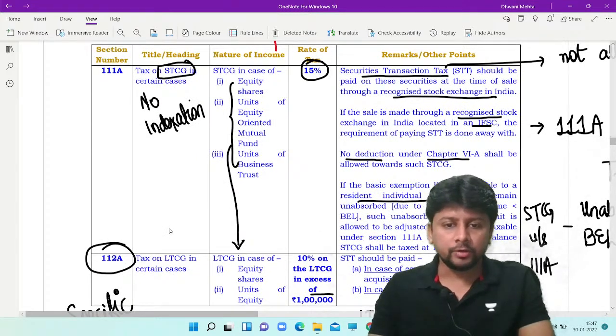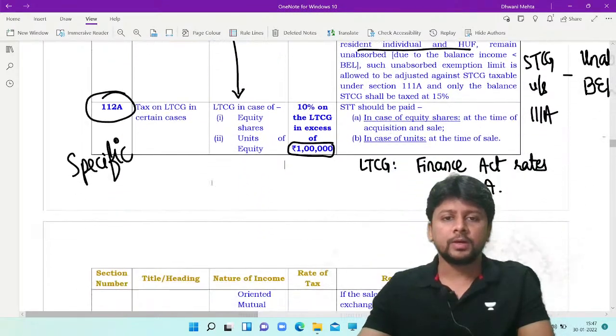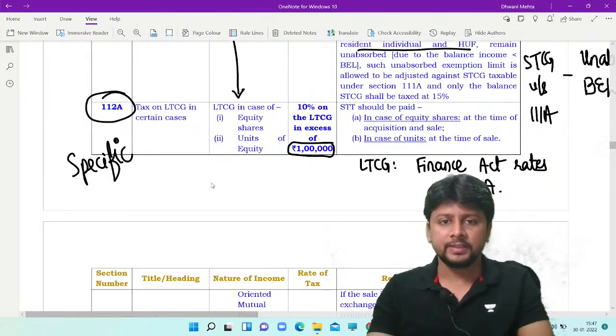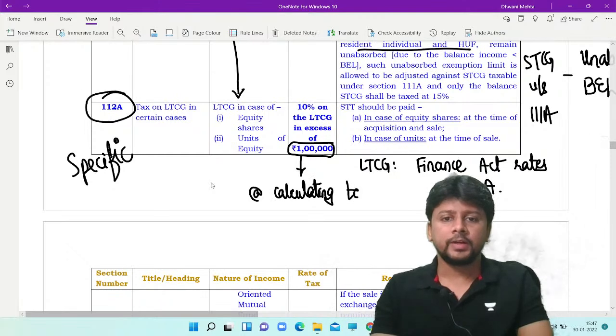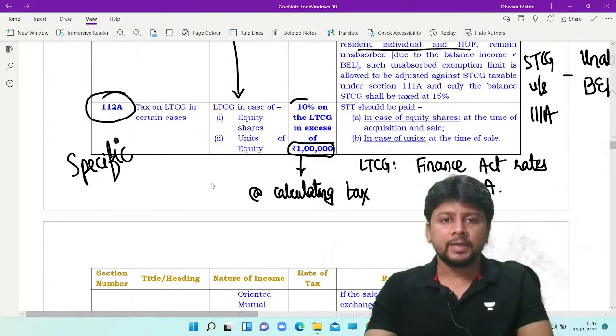You will get an exemption of 1 lakh rupees. When you calculate tax on your long-term capital gain, this exemption of 1 lakh is at the time of calculating tax. You will get an exemption of 1 lakh, and on the balance long-term capital gain, you will pay tax at the rate of 10%.